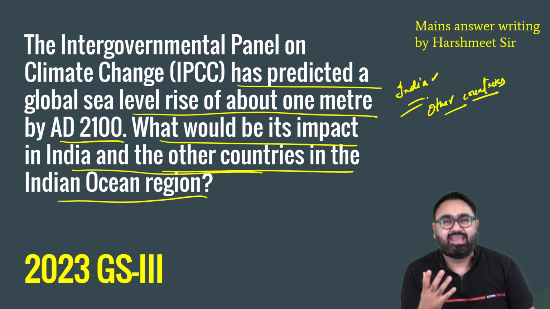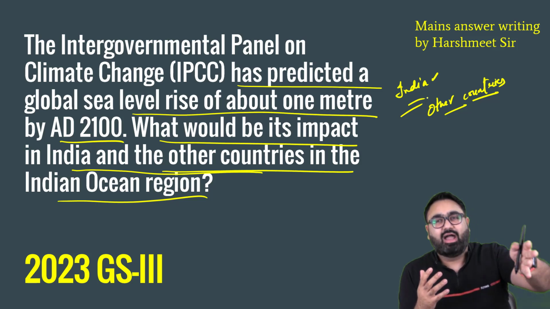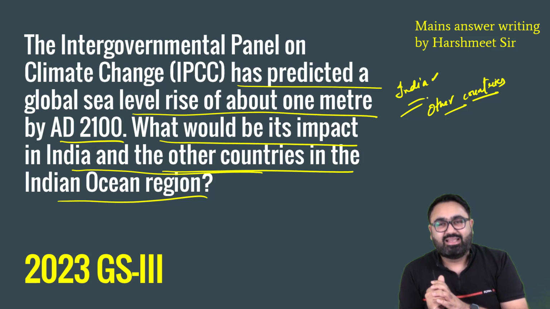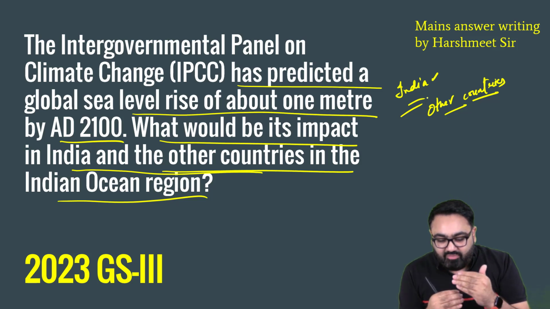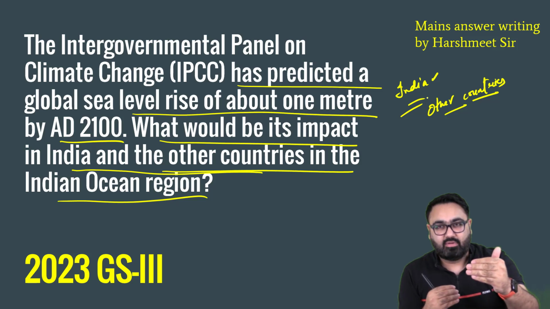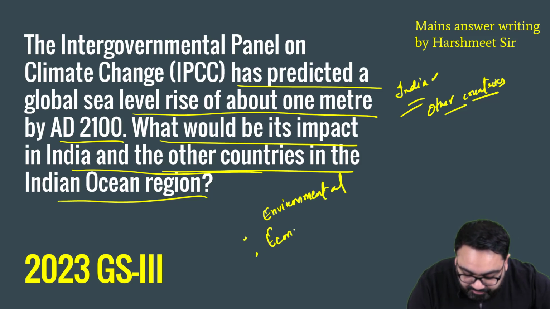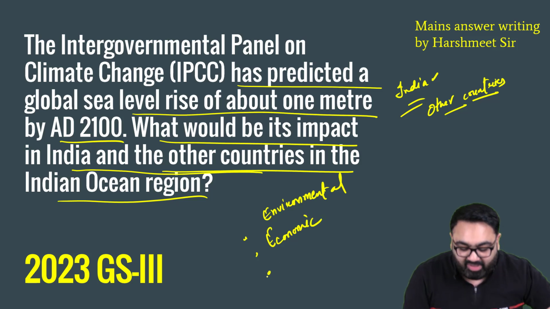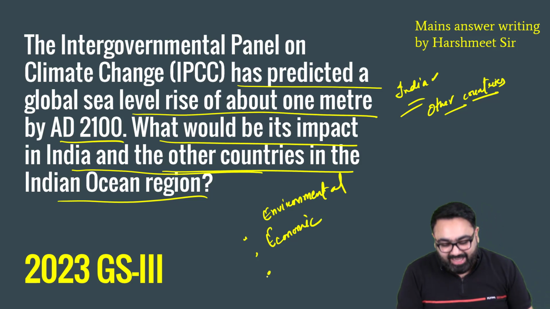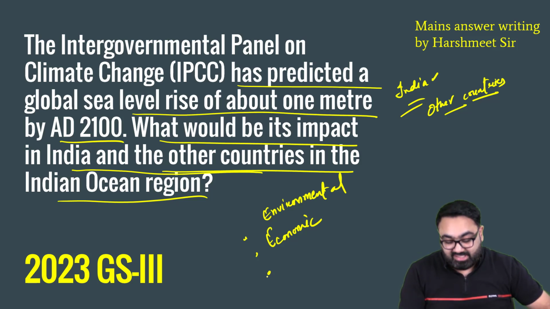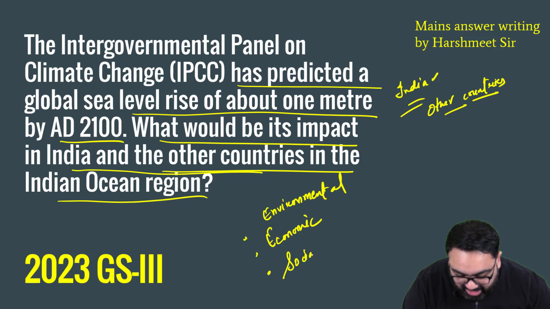So rather than segregating it in the form of India and other countries, it is better that in such cases you segregate it in terms of different types of impact. For example, there will be an environmental impact, related to what will happen to the environment. There is an economic side to it, that is, how much losses do we expect in India and around the entire Indian Ocean region, economic losses, and social losses or social impact.